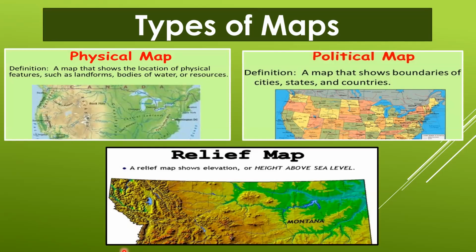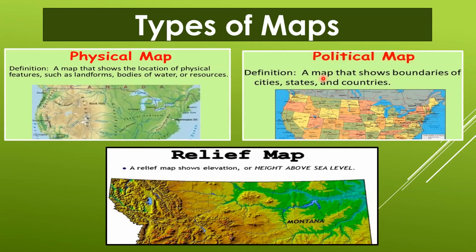A physical map shows the location of physical features such as landforms, bodies of water, or resources. What are the different landforms? Yes, mountains, plains, etc. And bodies of water, it also shows us the water and other resources.